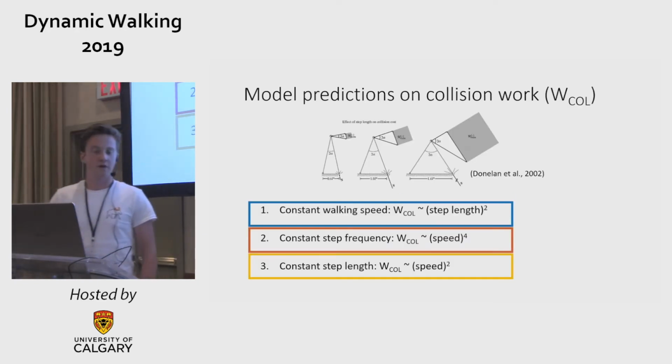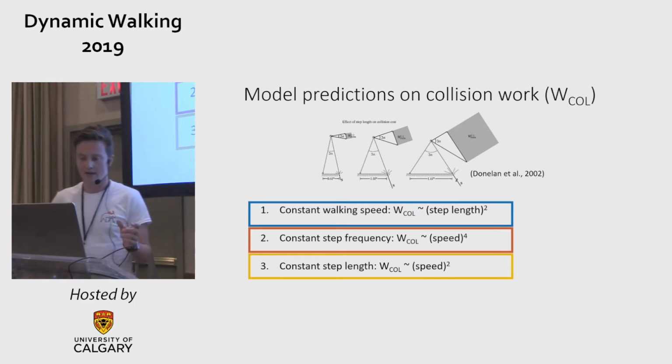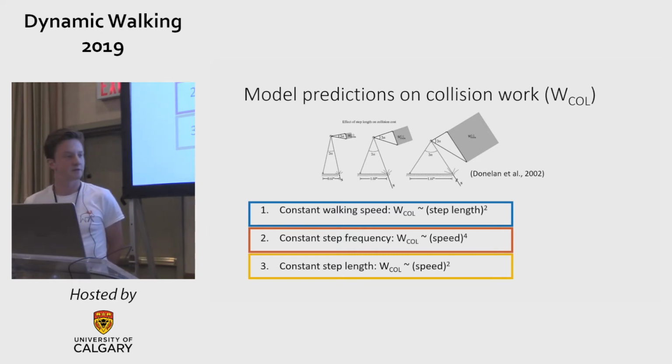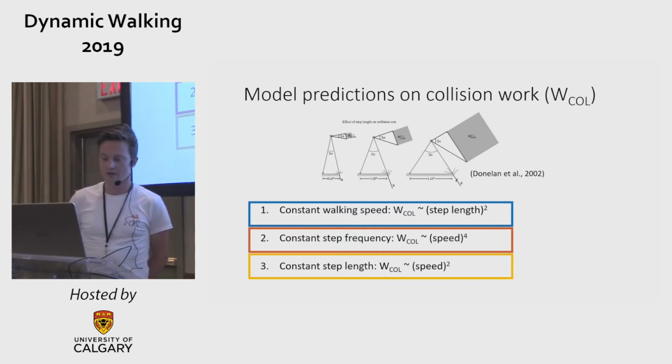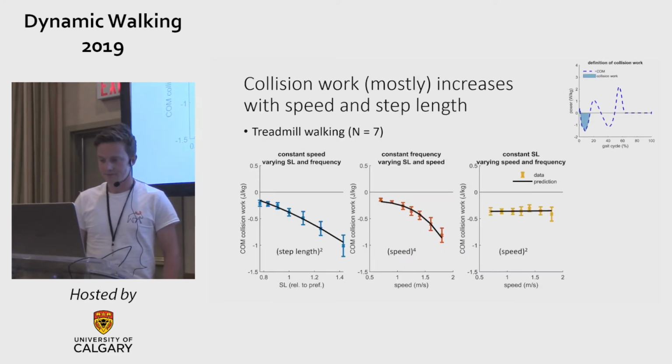And this collision work has been predicted to increase with step length, and that's because, step length, here we see a simple inverted pendulum model. Step length changes the angle between the legs to alpha, and this changes the direction and size of the ground reaction impulse, and thereby the negative work done on the center of mass. Specifically, it's predicted that collision work increases with step length squared when walking speed is constant, with speed to the 4th power when step frequency is constant, and with speed squared when step length is constant.